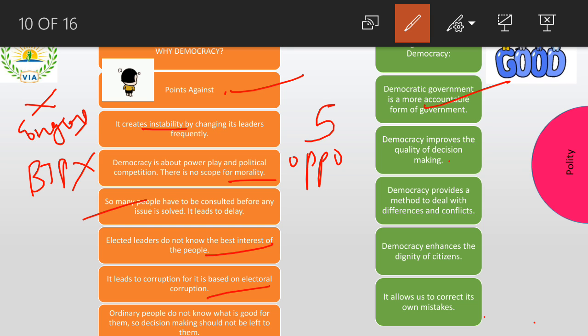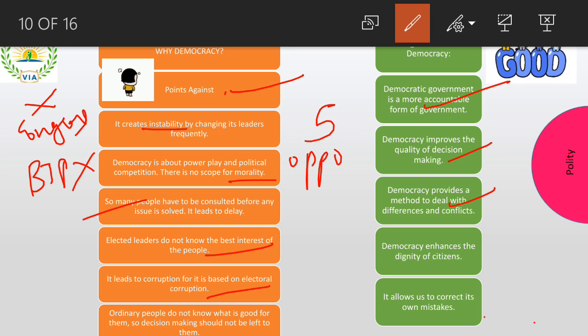Democracy improves the quality of decision making. Why? We had a drawback that it is slow, but it is very good. Why? Because it is not just one person, it is many people who are taking that decision. So it is not only one person's point of view, it is many different points of view. When many different points of view come into the picture, they will make sure that it is for the betterment of the people, right? So nobody is thinking only about their own interest. They are making sure that the people are happy, right?